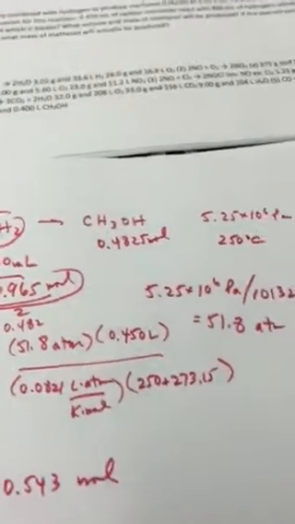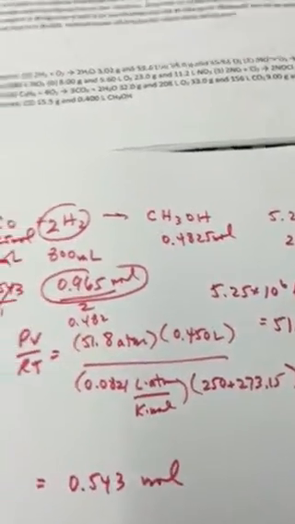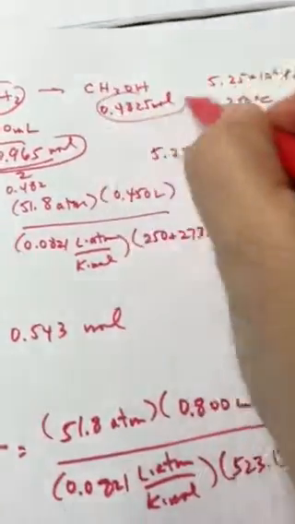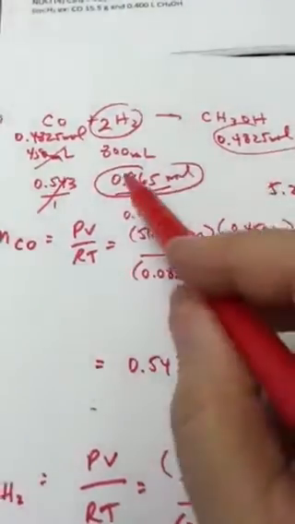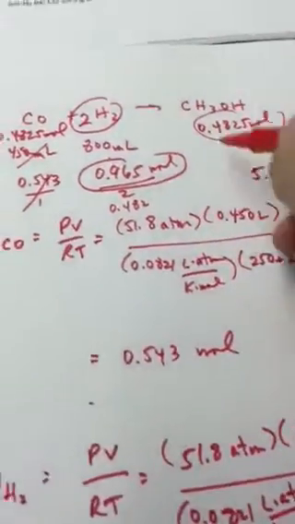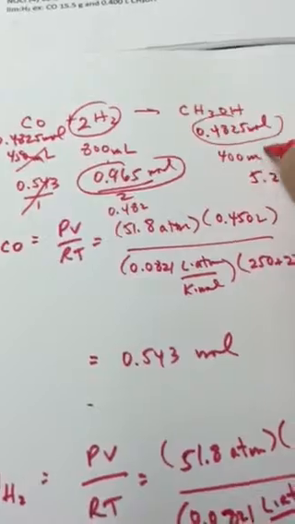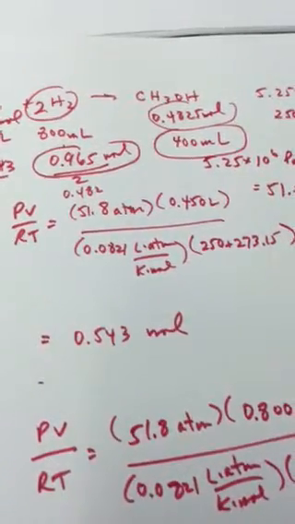We know then that carbon monoxide is in excess. Volume and mass of methanol will be produced. Well, we know it's a 2-to-1 ratio. So if I use 800 milliliters of hydrogen, only half that much is going to be produced of methanol. So that's the answer for the volume of methanol produced.